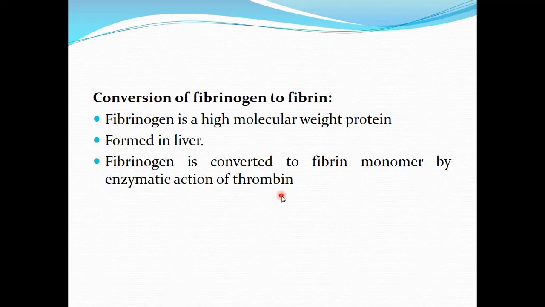Now, once thrombin is formed, its function is to convert fibrinogen to fibrin. Fibrinogen, again, is a protein present in the plasma. It is a high molecular weight protein formed in the liver, and it is converted into fibrin by the enzymatic action of thrombin. Thrombin converts fibrinogen to fibrin monomers.